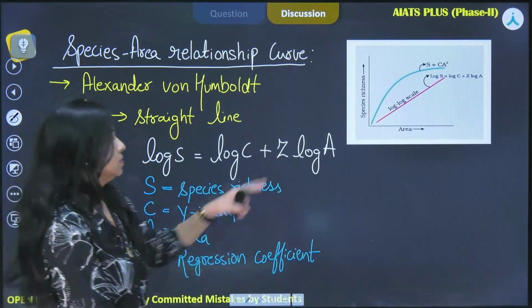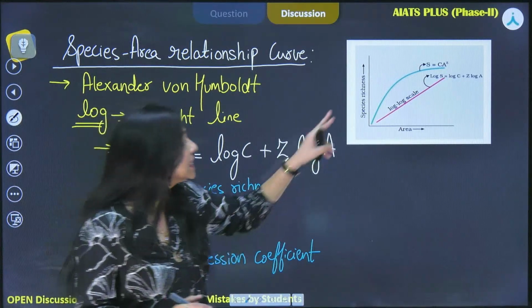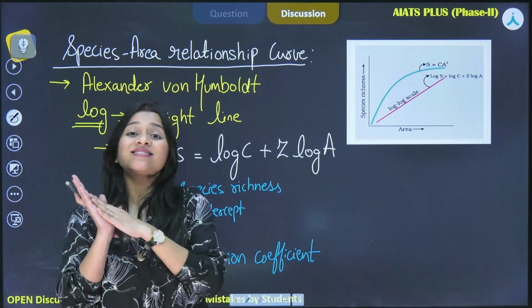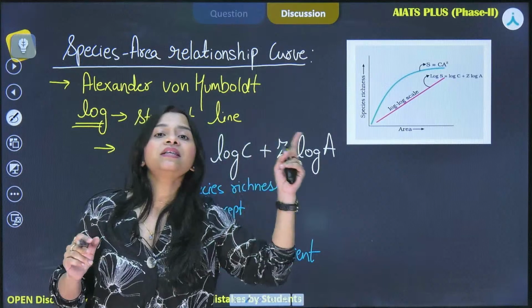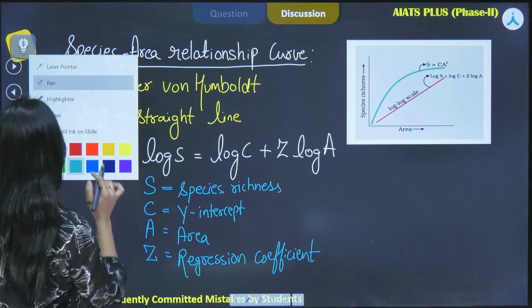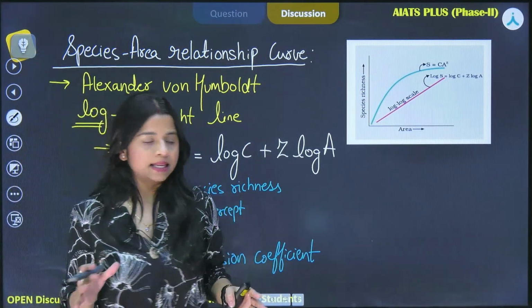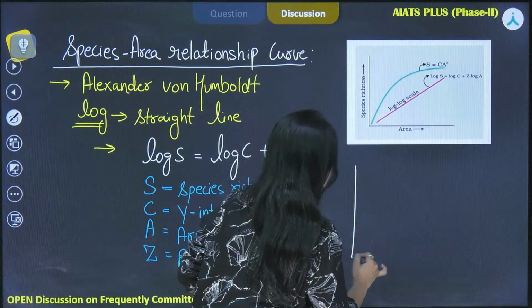This is the line that is showing a slant. Basically, the steeper the slope, the more is the value of Z. What do you understand by that? If we are talking about an area, I'll draw a graph along.